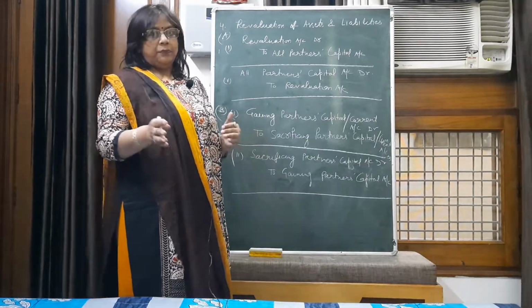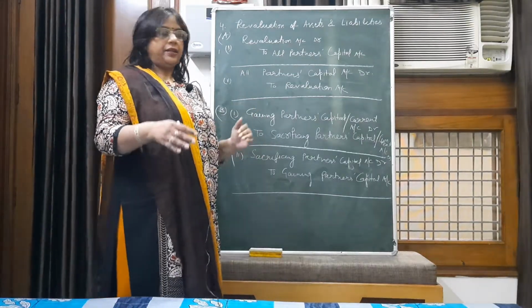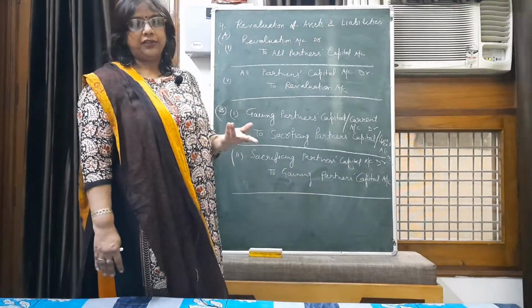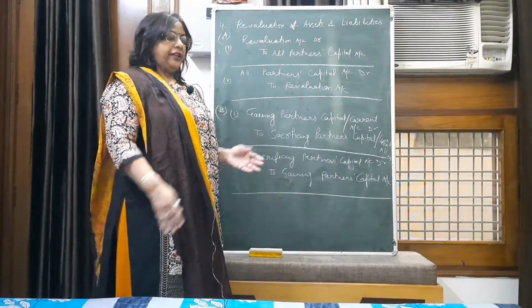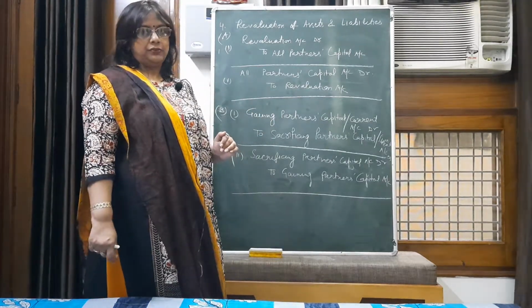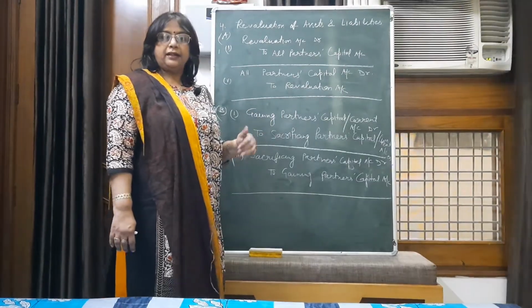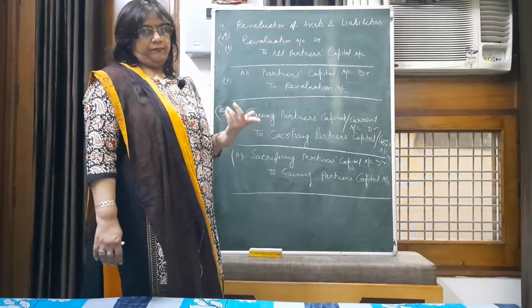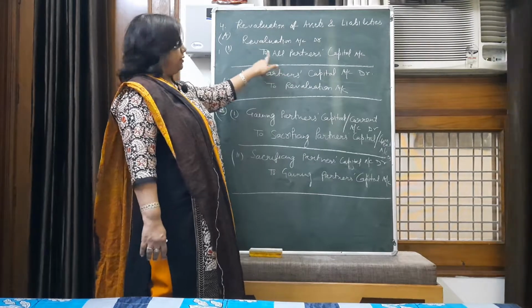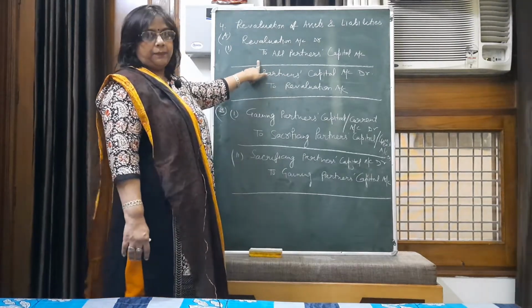After posting all the journal entries relating to revaluation, you will balance the revaluation account. If the credit side is higher than the debit side, it will result in net profit on revaluation. And if there has been net profit on revaluation, your entry will take place.